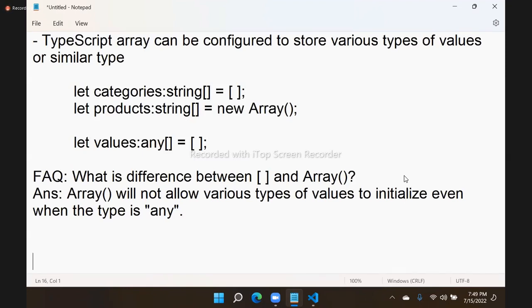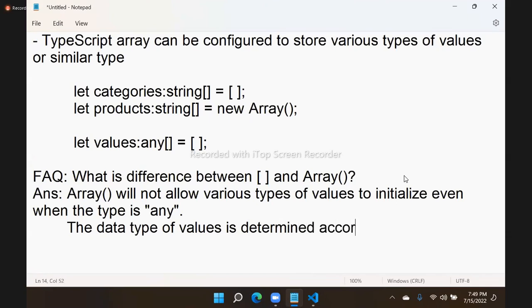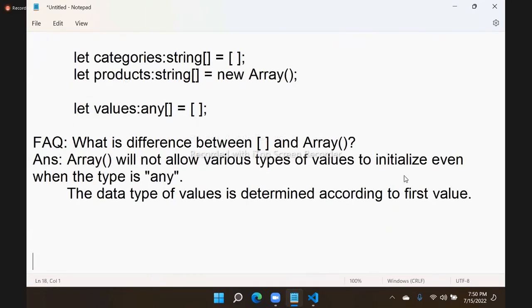Then what is the data type? The data type of values is determined according to the first value.